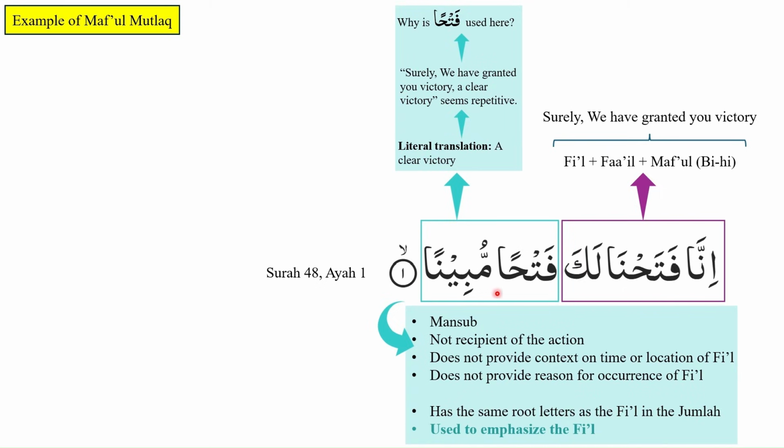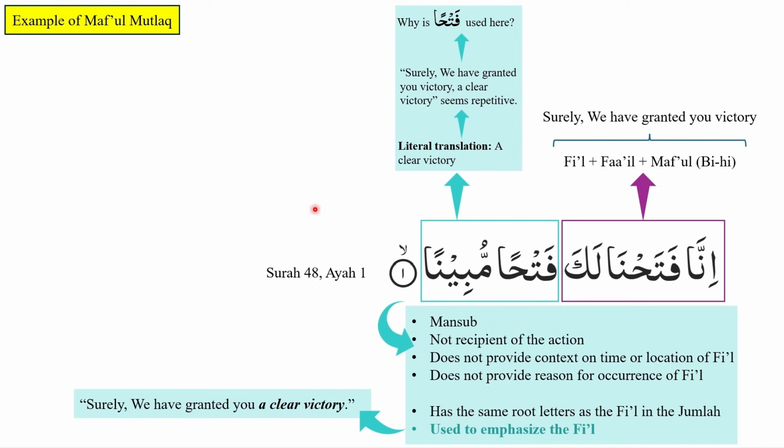Fathan mubinan is used to emphasize the fi'il. And the translation will be, surely we have granted you a clear victory. So with the addition of fathan mubinan, we are converting "surely we have granted you victory" into "surely we have granted you a clear victory."